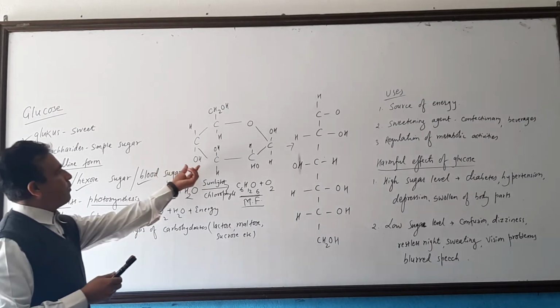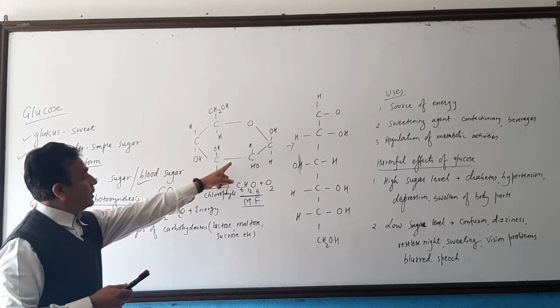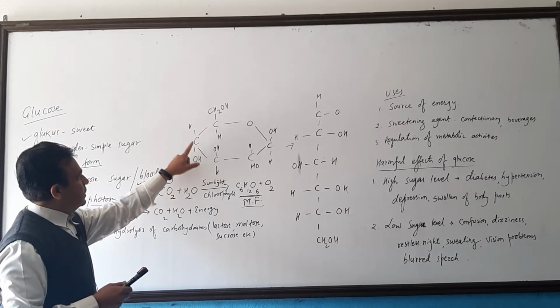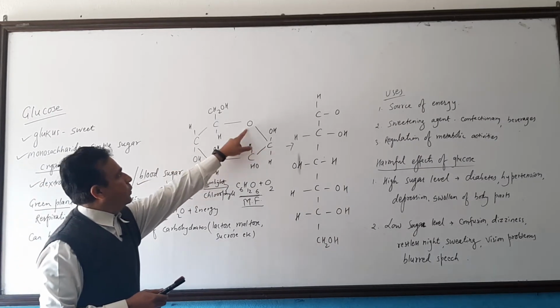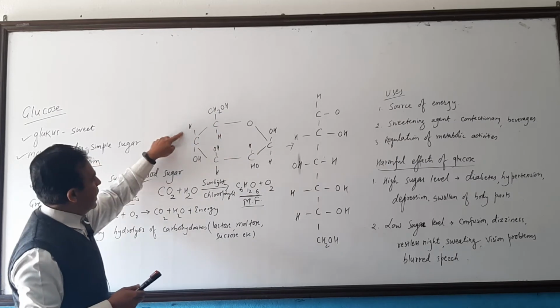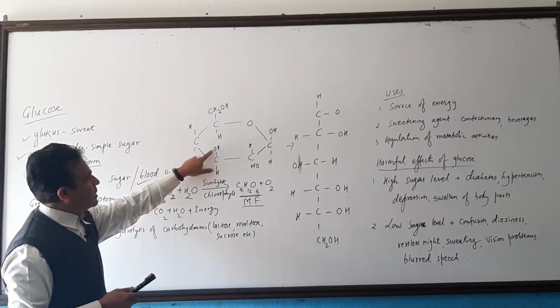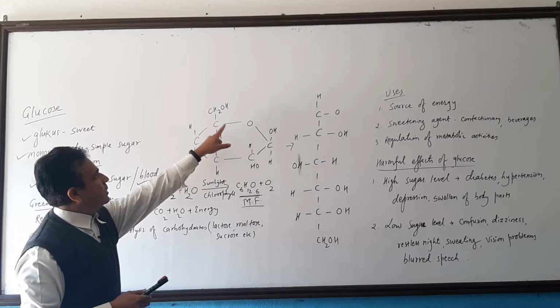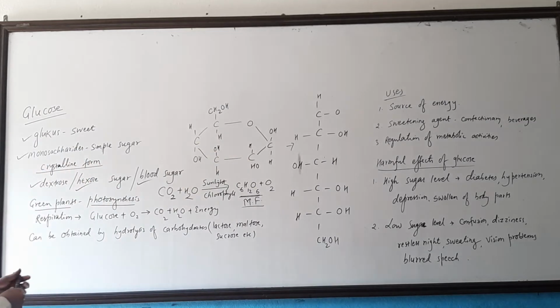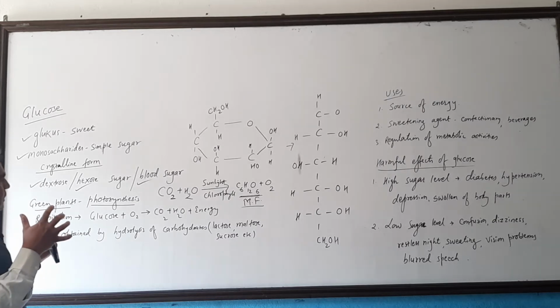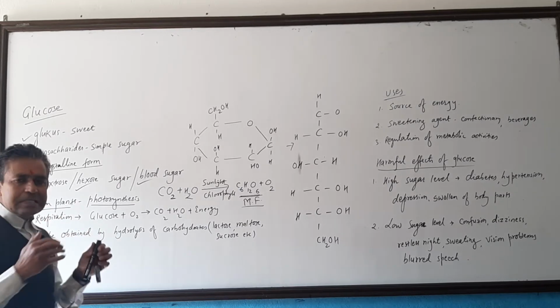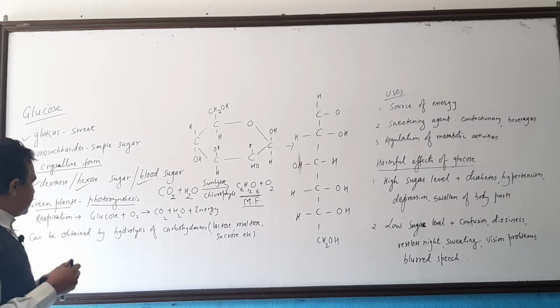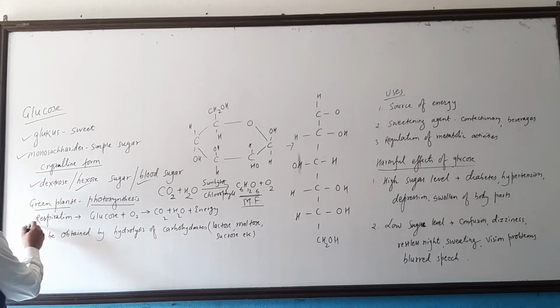And the structural formula, the arrangement of atoms, is like this: C, C, C, C, here is O, C, CH2OH, here H, OH, H, OH, H, OH, H, OH, it is like this. And when the blood sugar reaches cells and tissues, respiration takes place.